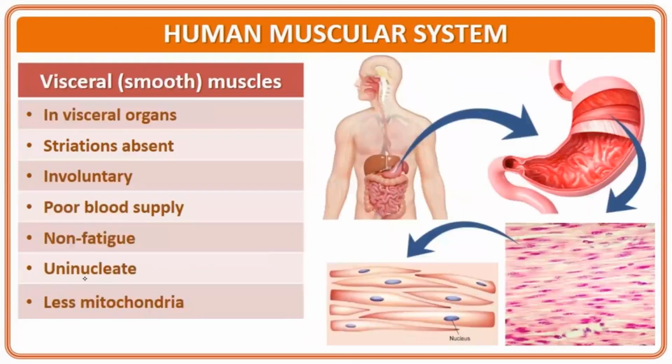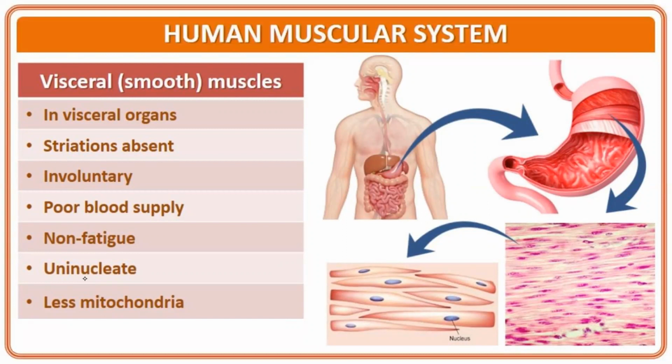The other type of muscular system is visceral, that is, smooth muscles. These are present in visceral organs like the stomach, the esophagus, and the intestine of the alimentary canal. Striations are absent in these muscles. The action is involuntary. Blood supply is also poor.